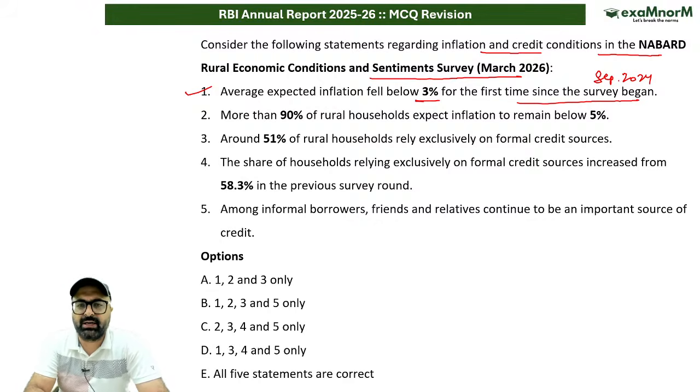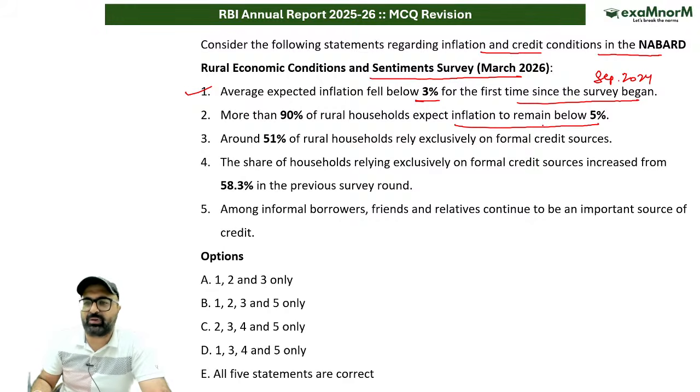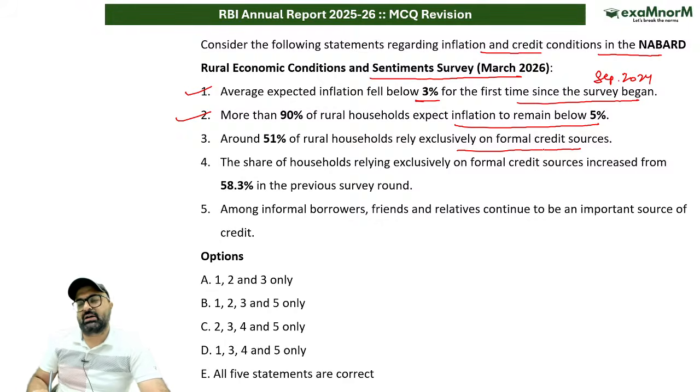The next statement says more than 90% of households expect inflation to remain below 5%. This is correct. Around 51% of households rely exclusively on formal credit sources. This is correct, but it has fallen from the previous round. In the previous round, this dependency was 58.3%, but now it has fallen to 51%.